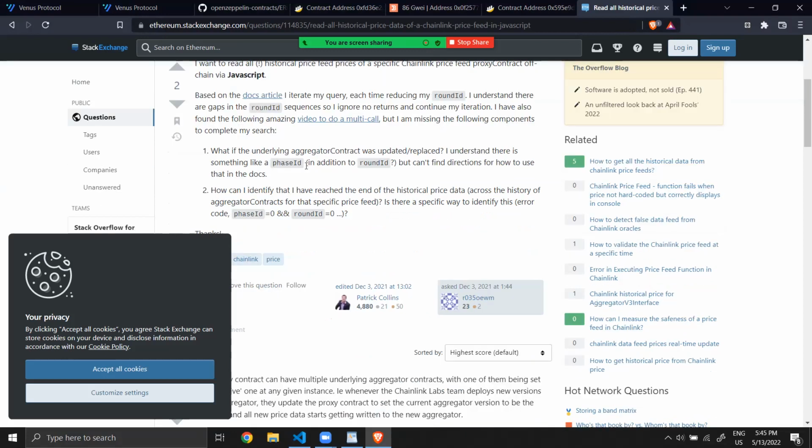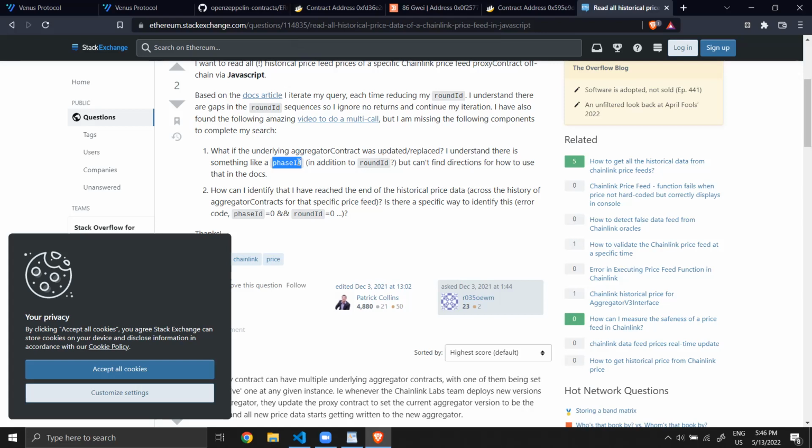But they were saying that the aggregator is basically a proxy that is using an aggregator that is using a lot of different prices. And to see that the proxy has different phases, meaning the different aggregators, because sometimes an aggregator will become obsolete, and so they will change the aggregator.